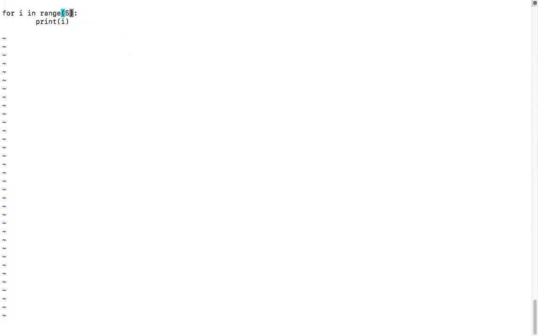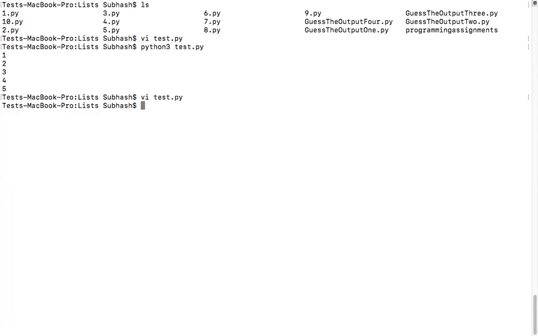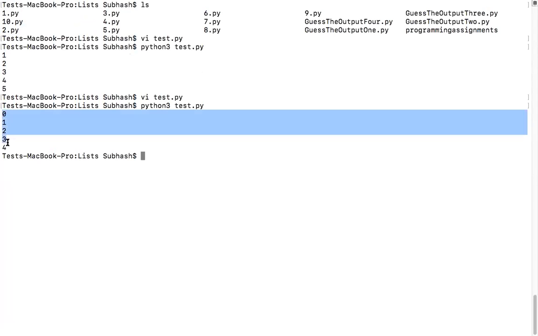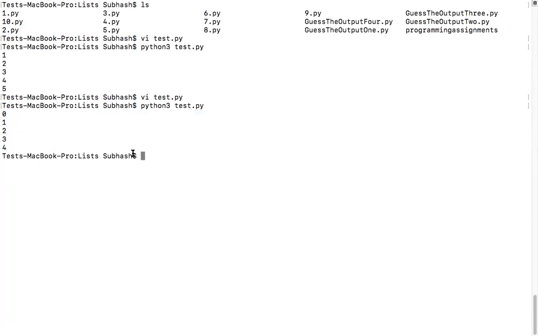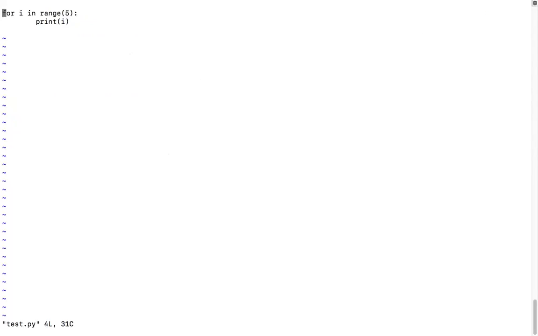Can you guess the output, my dear friends? What will this give you? It will generate numbers from... Okay, I'll show the output. Did you see the output first of all? 0, 1, 2, 3, 4. So what does the range function do? The range function will generate numbers starting from 0 till 5, 5 exclusive. It means it will exclude the number 5: till 5, but don't include 5. Is that clear?